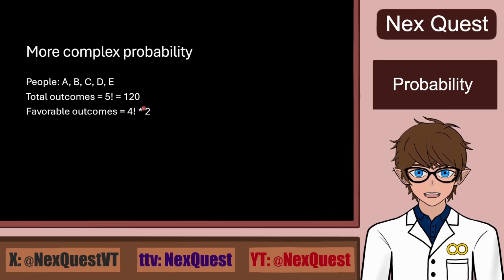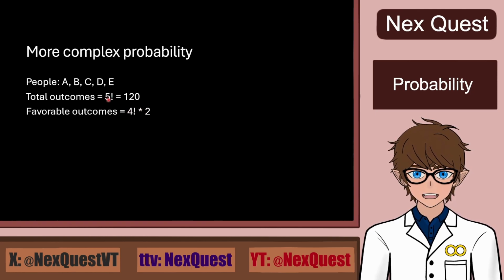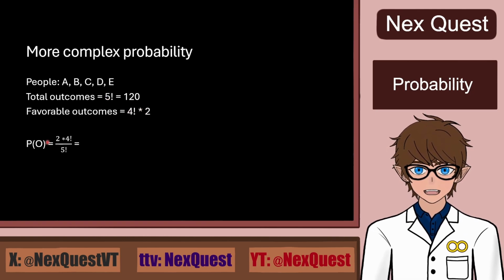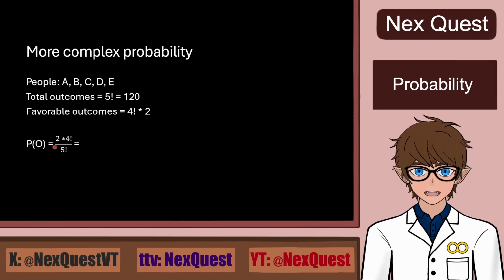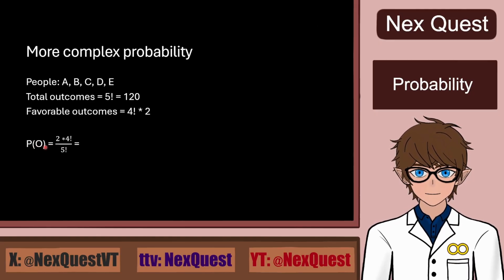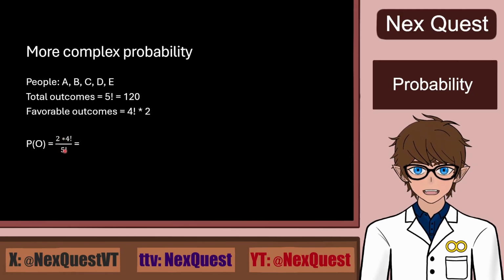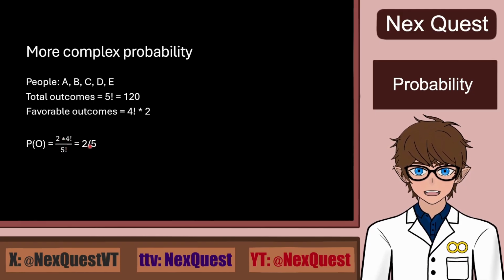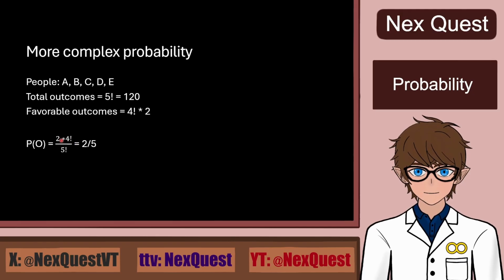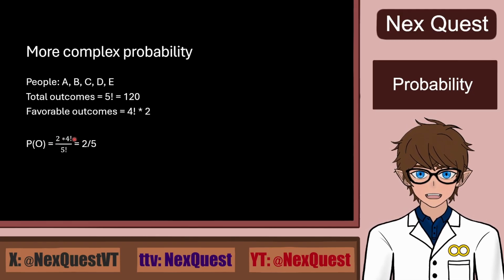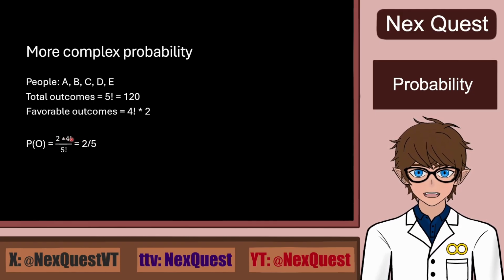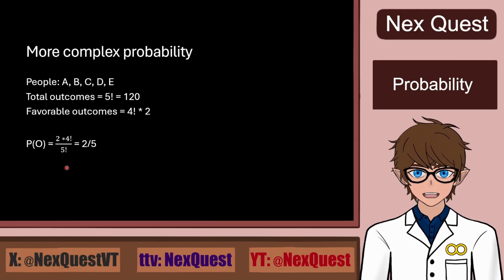Now we just put them into the formula. We have 4 factorial times 2 over 5 factorial. I labeled the event of A and B being adjacent as event O, and the probability of it will equal 2 times 4 factorial divided by 5 factorial, and we can simplify the fraction by cancelling common factors, which are 4 factorial, and we're left with 2 on top and 5 on bottom, which is our probability.